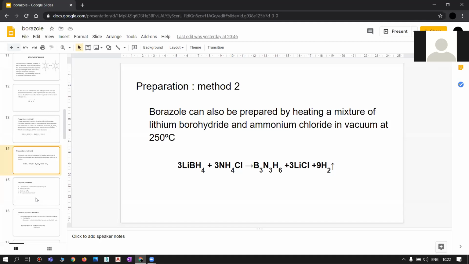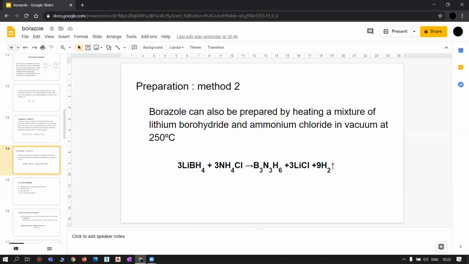This is the second method of preparing borazole. Lithium borohydride is treated with ammonium chloride in vacuum at 250 degrees centigrade, so borazole is formed.